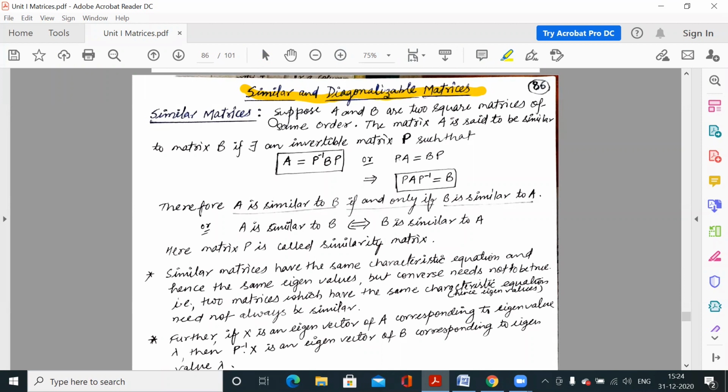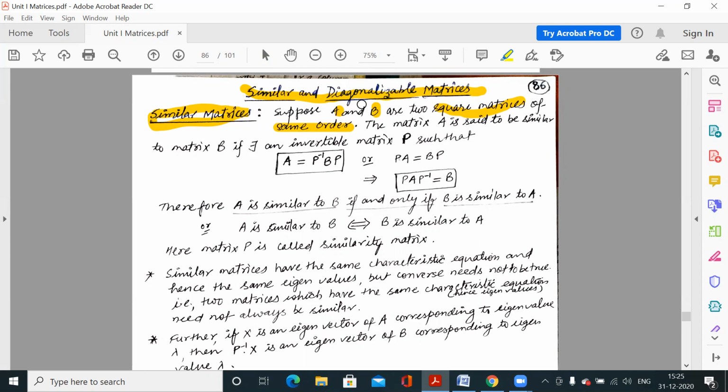To answer these questions, first, what are similar matrices? What is the condition when we say that two matrices are called similar matrices? Suppose we have two matrices, capital A and capital B, and they are square matrices of the same order.